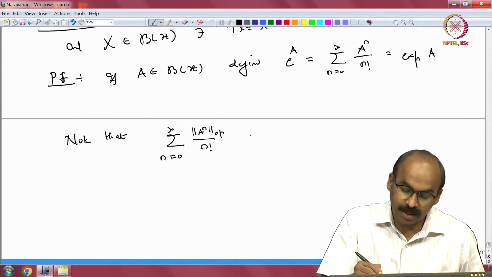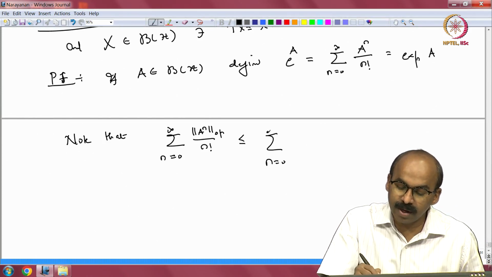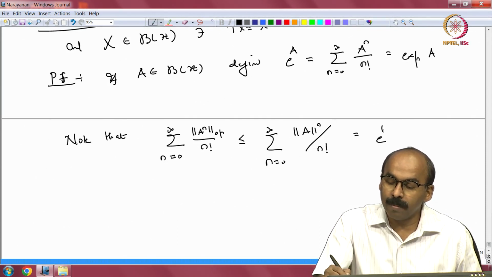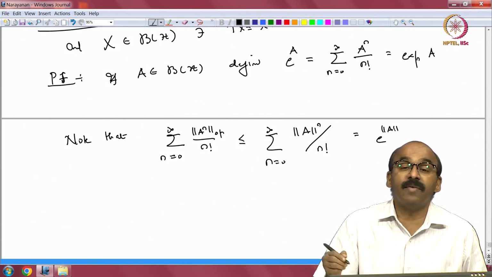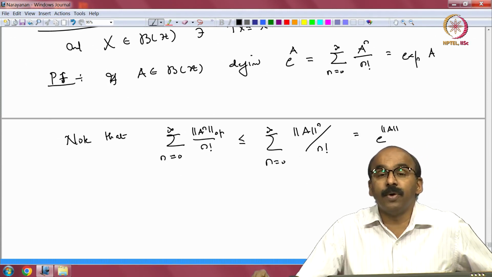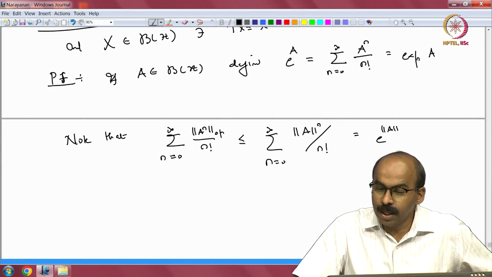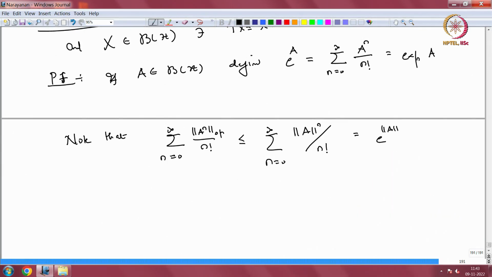This is less than or equal to summation n equal to 0 to infinity norm A to the n by n factorial, which is e to the norm A. So, it converges absolutely in the operator norm, and so the series will have to converge in the operator norm. So, it converges to some bounded operator which we call e to the A, or exponential of A.